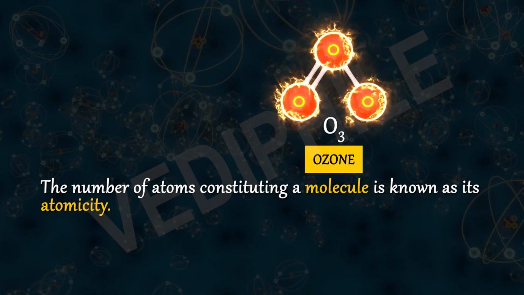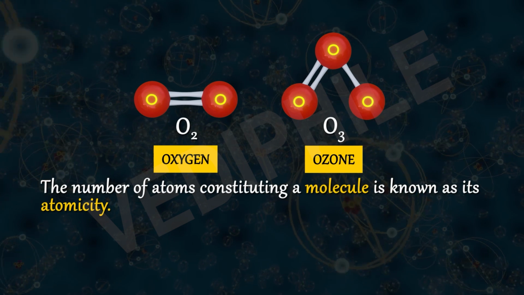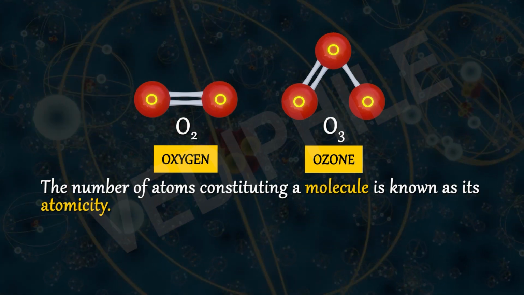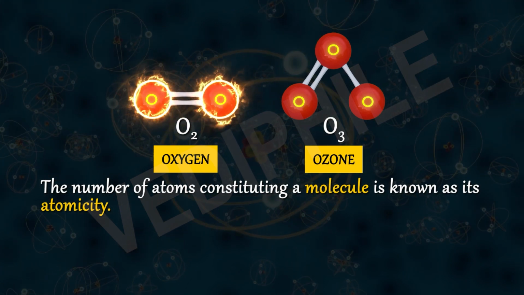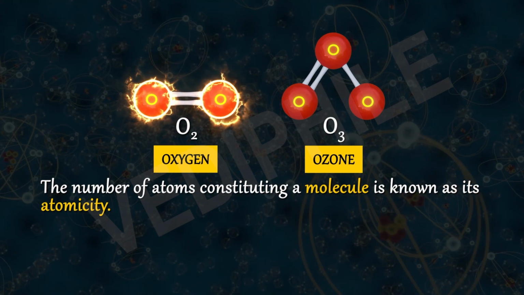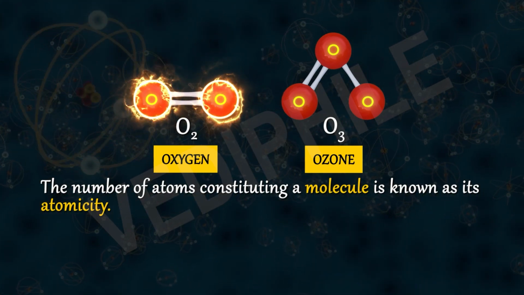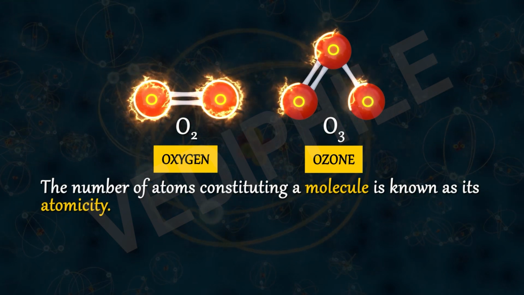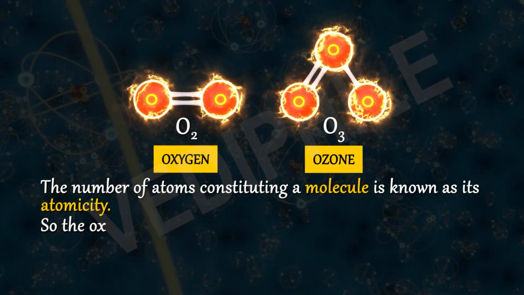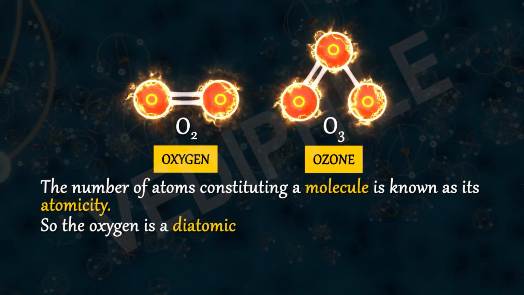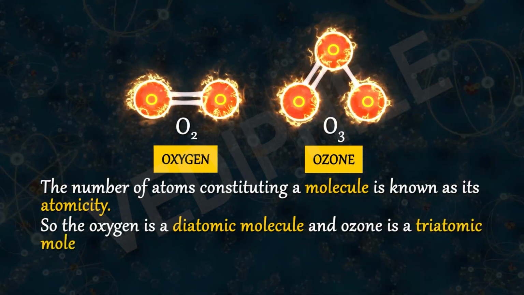So if I ask you how many atoms are there in oxygen molecule, means O2, what will you say? It's 2, absolutely right. And what is the number of oxygen atoms in ozone or O3? Yes, it's 3. So oxygen is a diatomic molecule and ozone is a triatomic molecule.